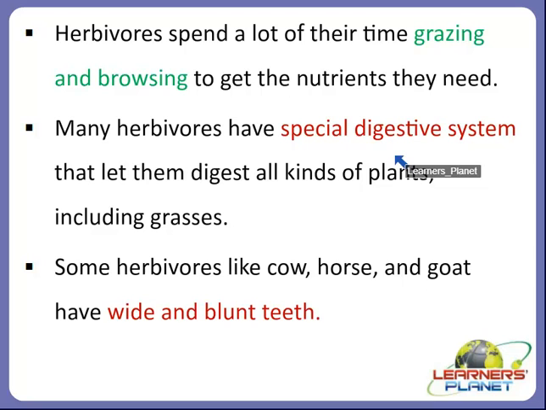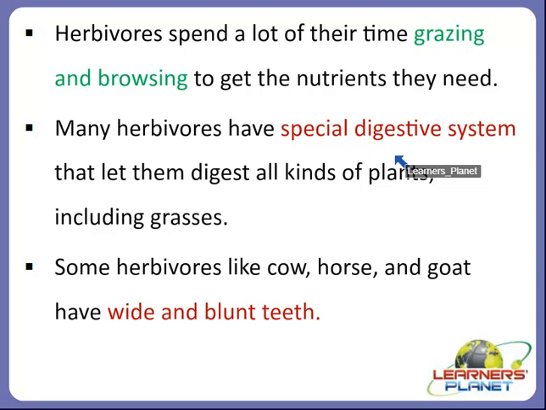So animals that eat mostly grass are called grazing animals, right? And the diets of some herbivorous animals change with the seasons. Right, in summer season they will eat something else, in winter season they will eat something else as per the food which they will get. So some seasons are hot and some seasons are cold. So different plants are available at different times of the year, and that is why the animals consume the food in that way with the change of the seasons, right?